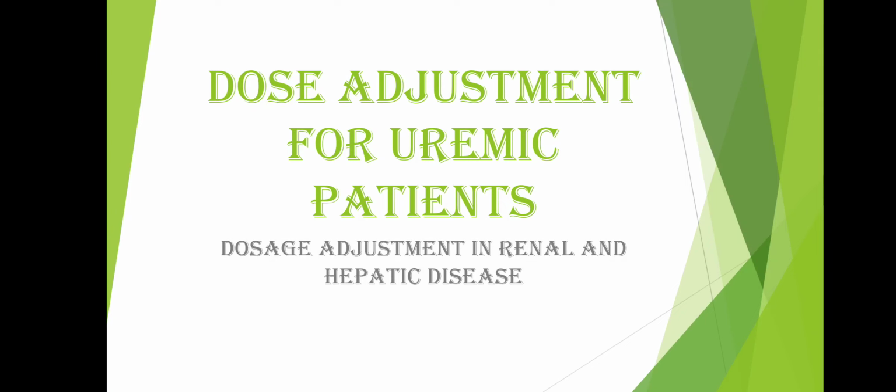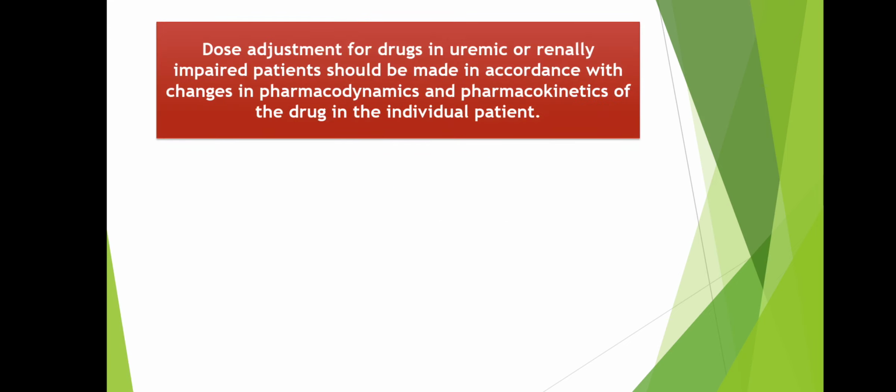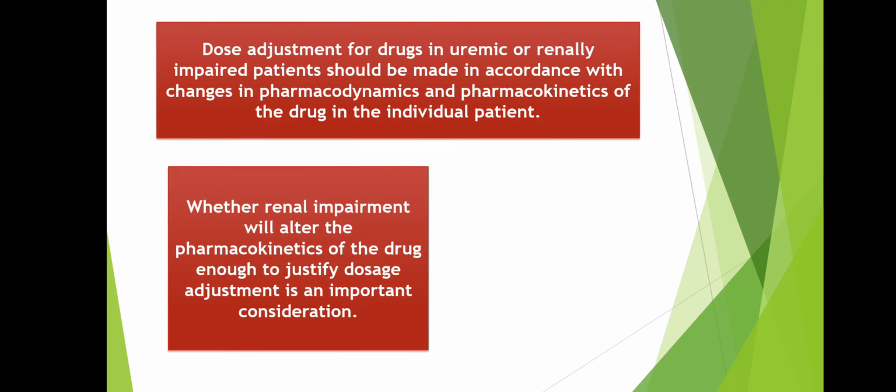In this video, we'll be discussing dose adjustment for uremic patients. Dose adjustment for drugs in uremic or renally impaired patients should be made in accordance with changes in pharmacokinetics and pharmacodynamics of drugs in the individual patient. Whether renal impairment will alter pharmacokinetics of the drug enough to justify dosage adjustment is an important consideration.